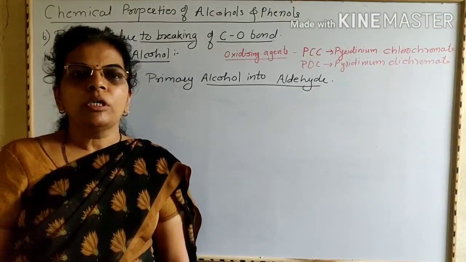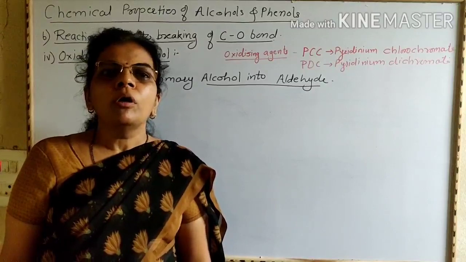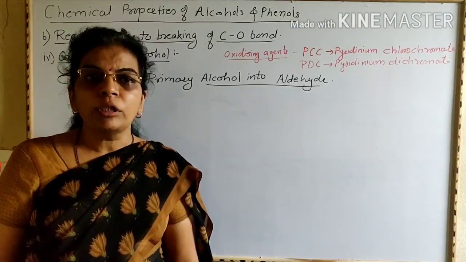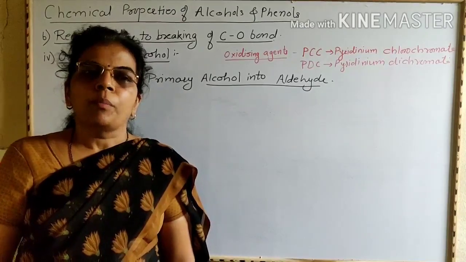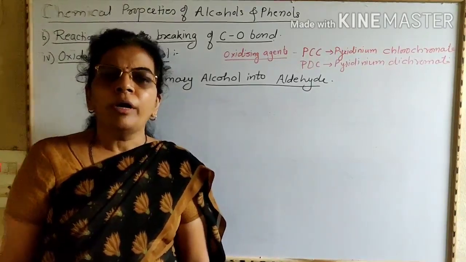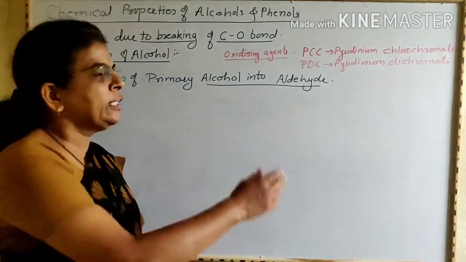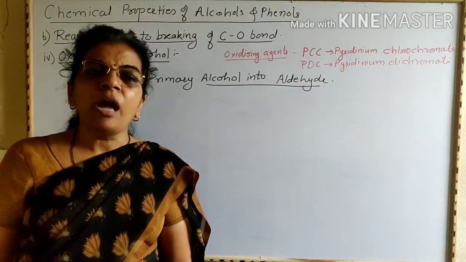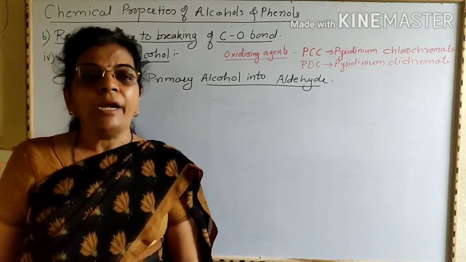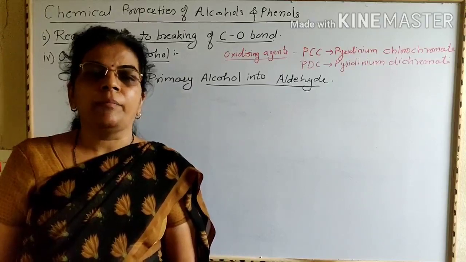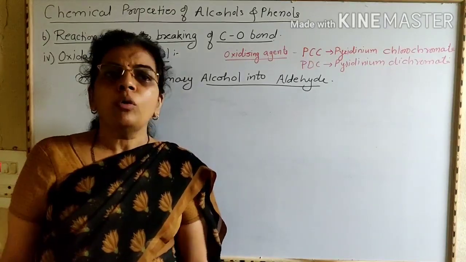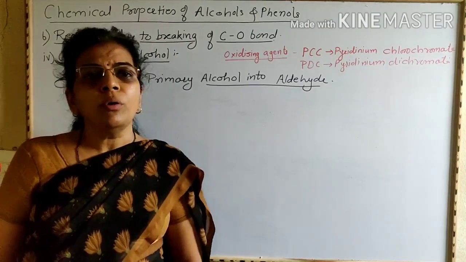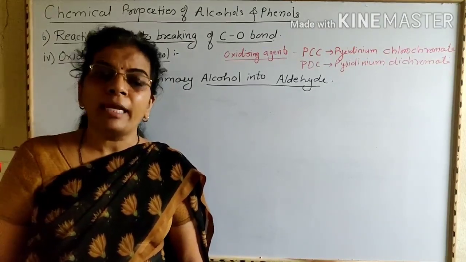Tertiary alcohols do not easily undergo oxidation. Here, if tertiary alcohol undergoes oxidation in presence of concentrated or dilute sulfuric acid and oxidizing agents like K2Cr2O7 or KMnO4, then it undergoes dehydration to give the corresponding alkene. Therefore, tertiary alcohols do not easily undergo oxidation, but they undergo dehydration in presence of acid.